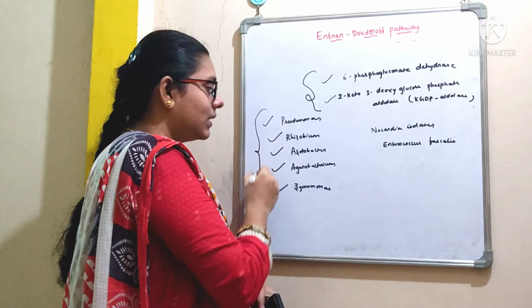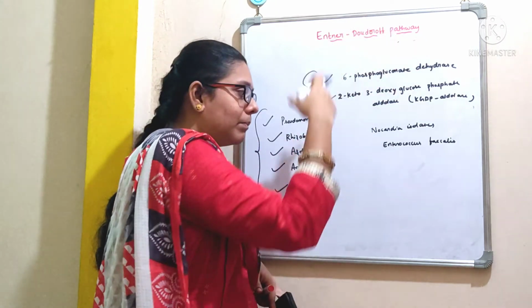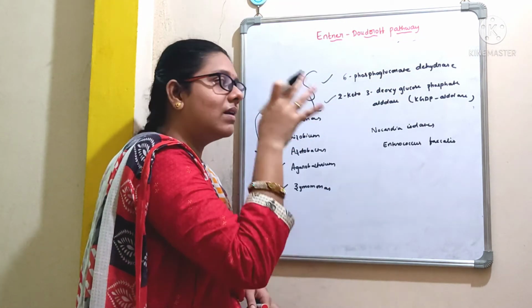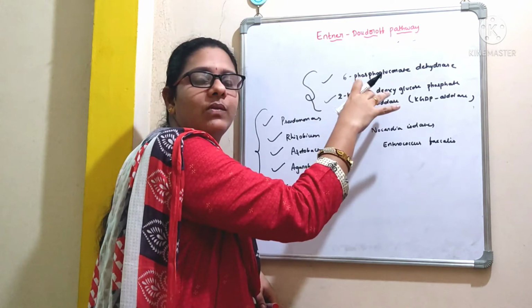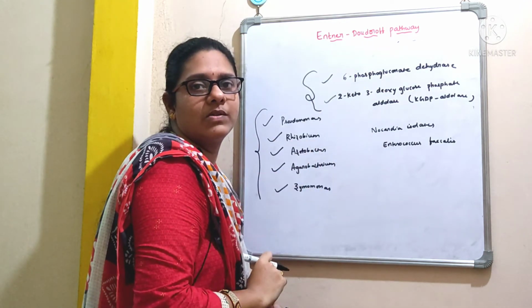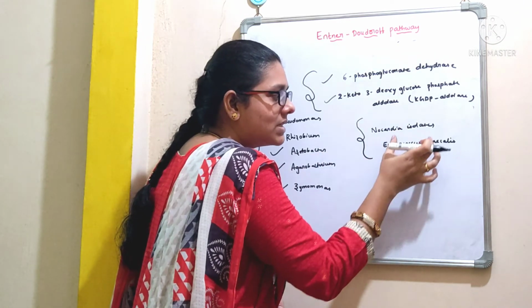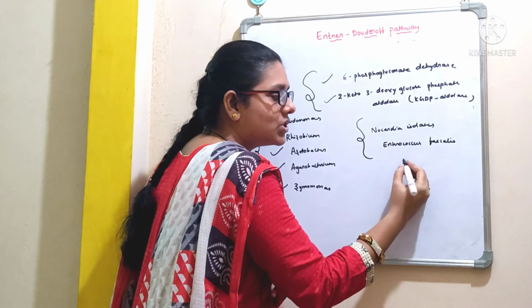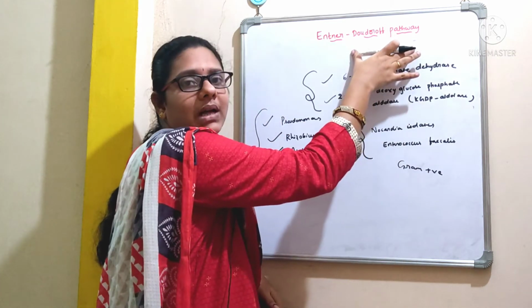So all these are gram-negative bacteria. This pathway is seen in many gram-negative strains and rarely seen in the gram-positive strains. We can say that this pathway is absent in the gram-positive strains. The exception is the Nocardia isolates and Enterococcus faecalis, which are gram-positive strains that will undergo this ED pathway.